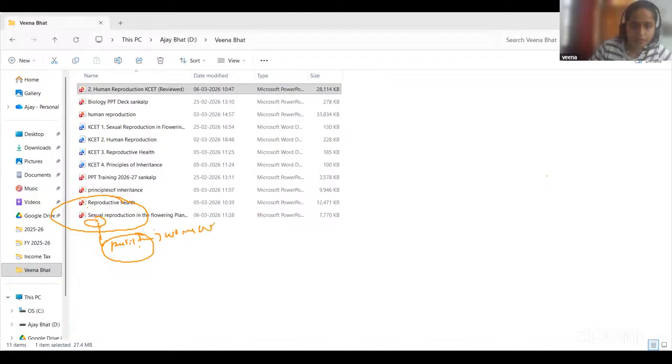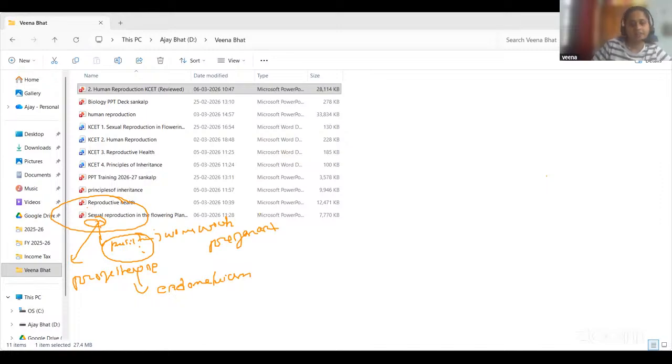So it starts secreting progesterone hormone, and that maintains the endometrium. And second, if fertilization does not occur, that means the woman is not pregnant, and then what happens?